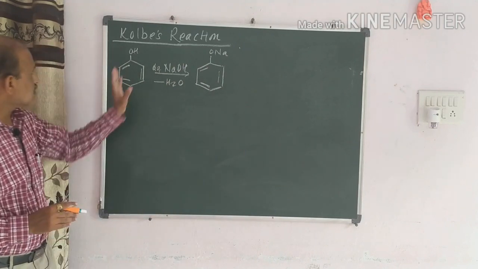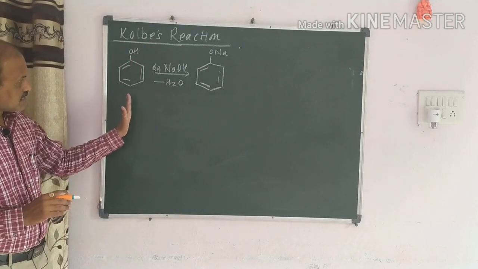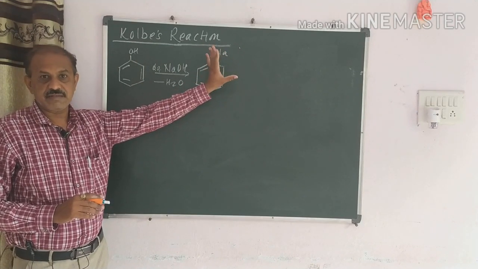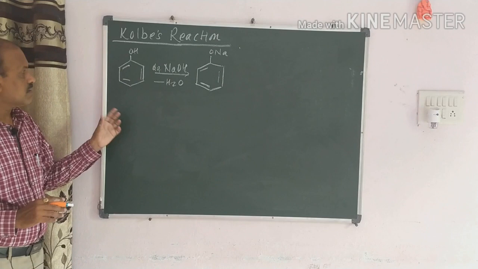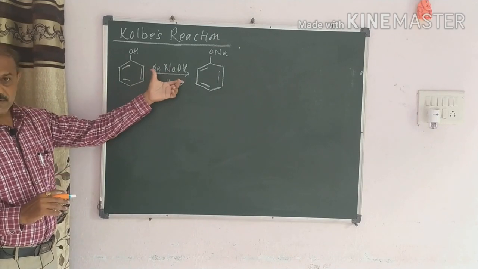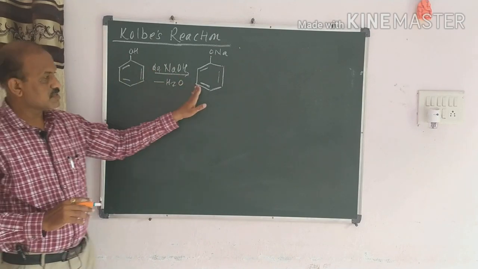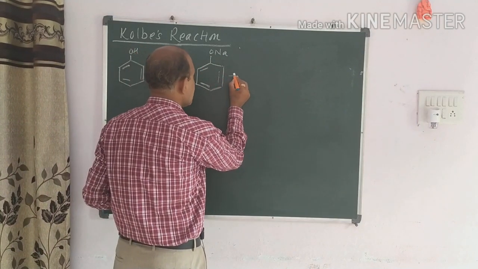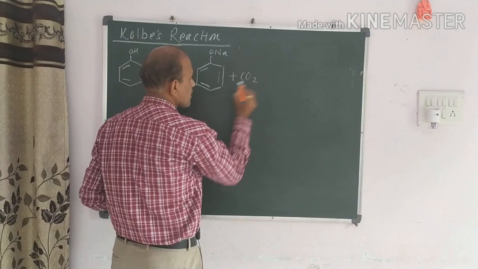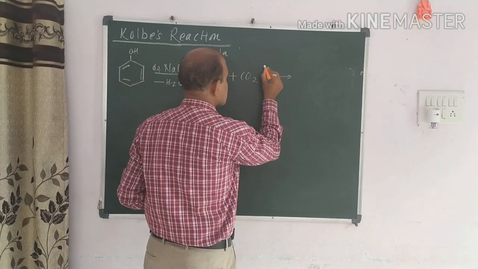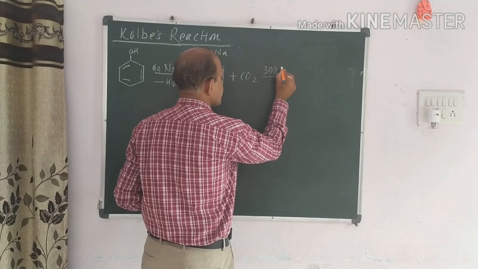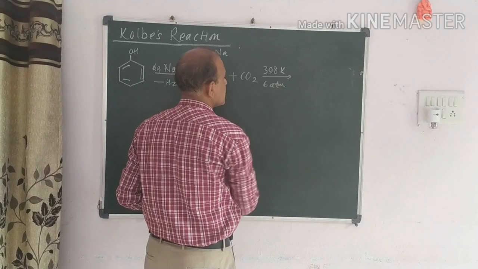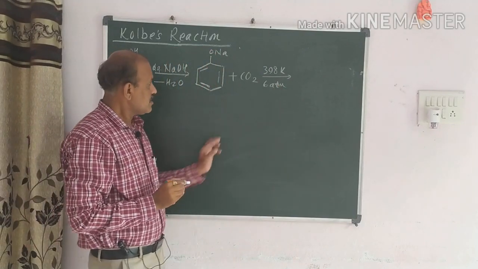Now the next reaction we have to discuss is the Kolbe reaction. This reaction is also equivalent to the Riemann-Tiemann reaction. So what happened here? When phenol reacts with an aqueous solution of NaOH, again there is a formation of sodium phenoxide. This sodium phenoxide now reacts with CO2 at 398 Kelvin and 6 atm pressure. Now what happened here?